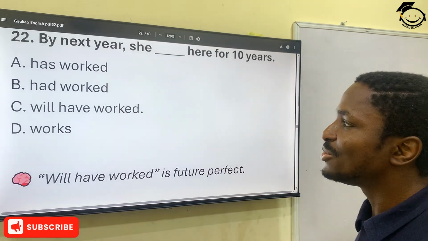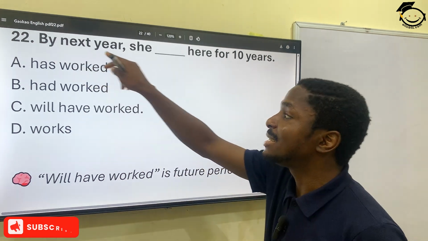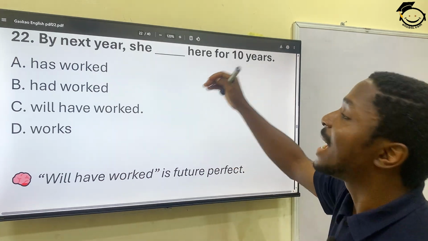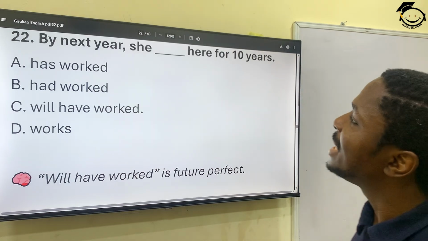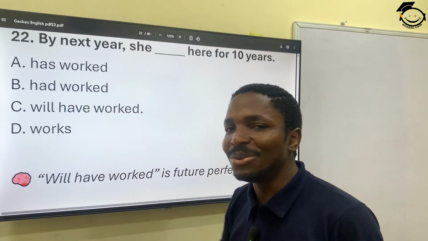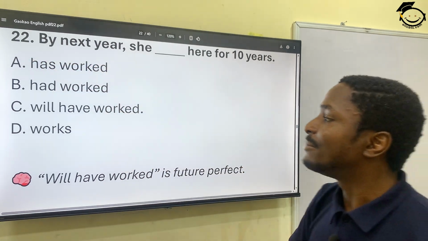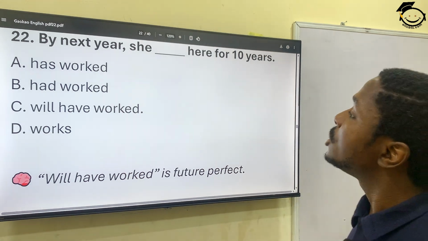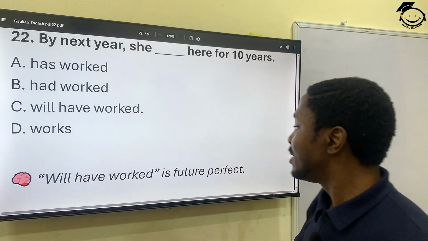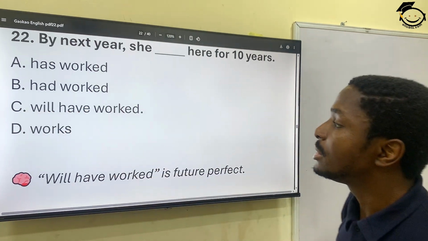Because we're talking about the future, next year, the second half of the statement also has to be in the future. So by next year, she will have worked, not she had worked, because the first half of the sentence is in the future. So by next year, she will have worked here for 10 years. It's future perfect. Correct. So C is the correct option.